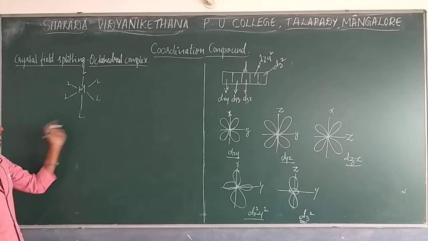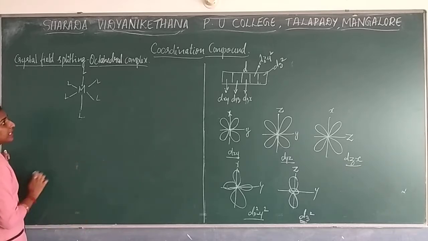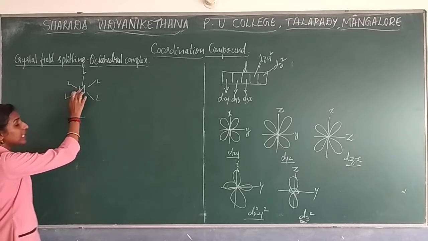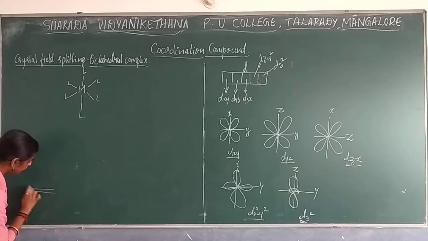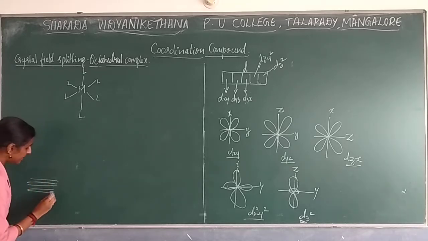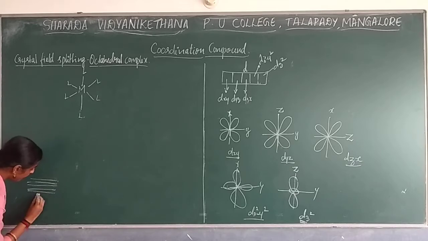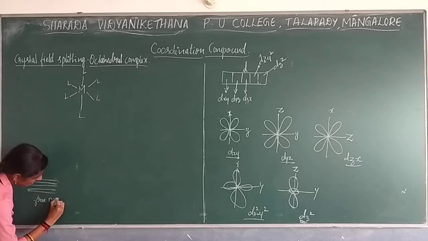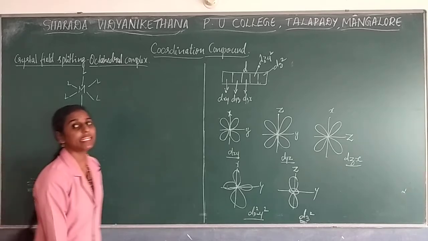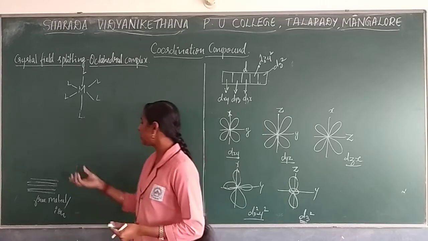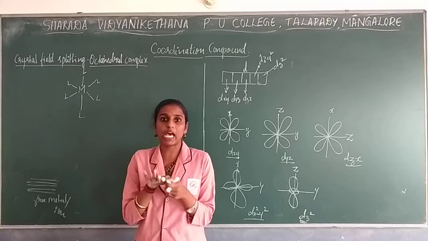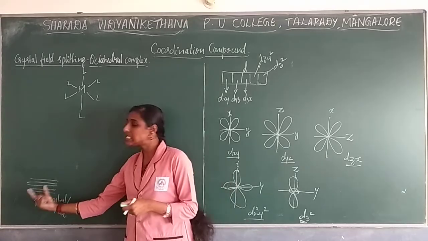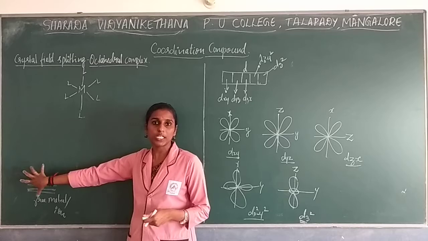When we go with the crystal field splitting, the orbitals present in this metal are the d orbitals. 5 d orbitals will be there. This is your free metal, or we can consider it as an ion also. When the metal is free in nature, the d orbitals present in the metal have the same energy, which is called degenerate orbitals. So this is in the degenerate form.